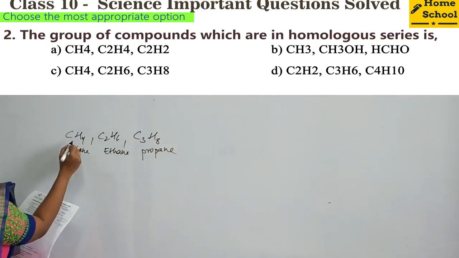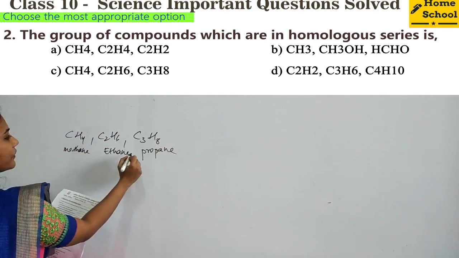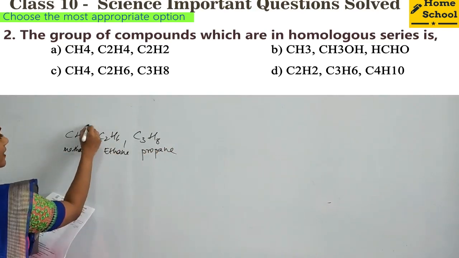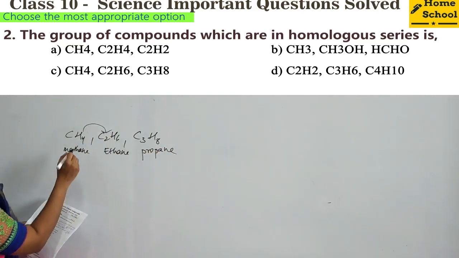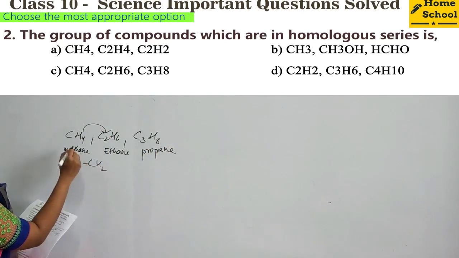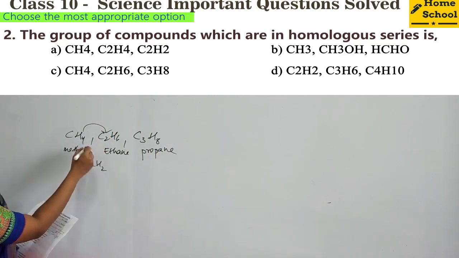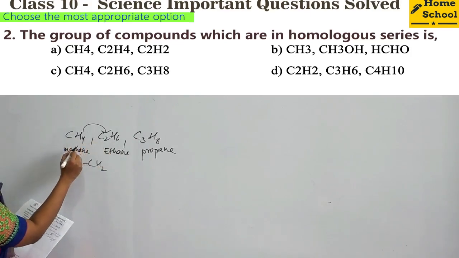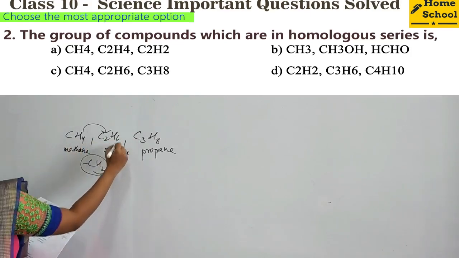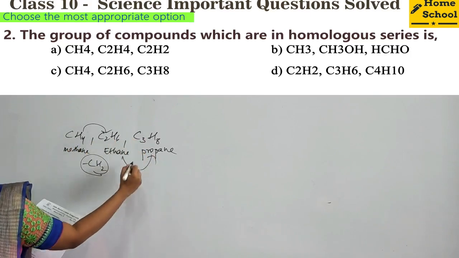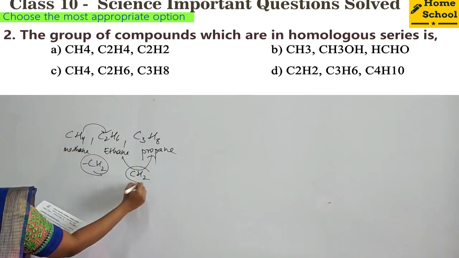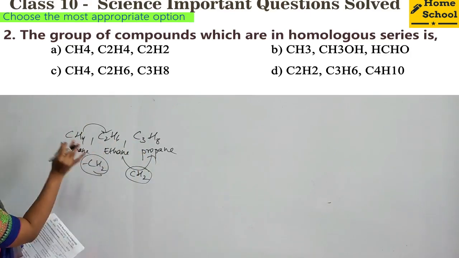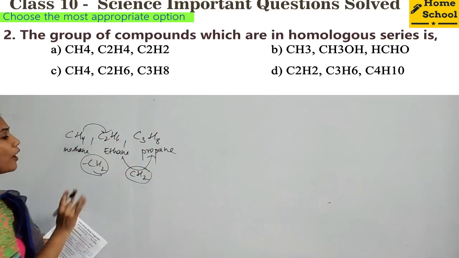And after methane there is ethane, after ethane there is propane. What is the difference between CH4 and C2H6? CH2 is the difference. There is 1 carbon extra in ethane and 2 hydrogens extra in ethane, right? So what is the difference between methane and ethane? Just CH2. What is the difference between ethane and propane? Again, there is CH2. So, same class of compounds.